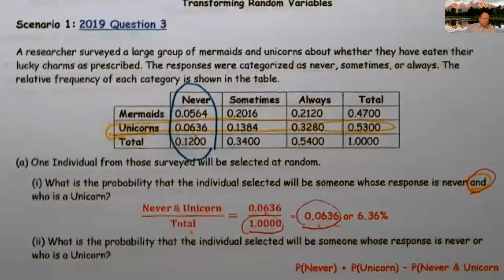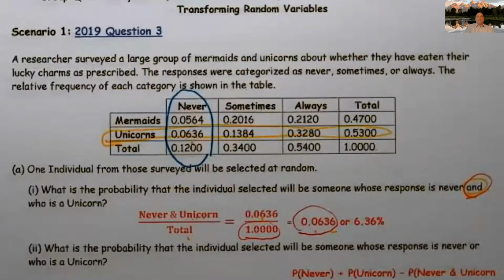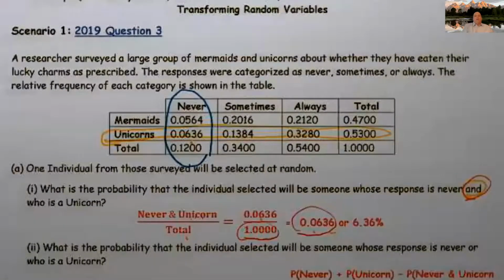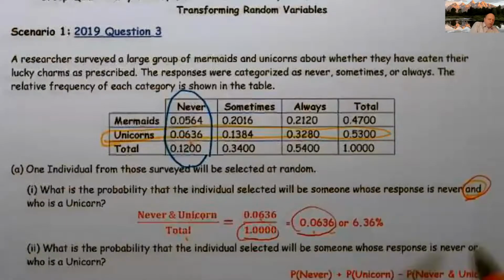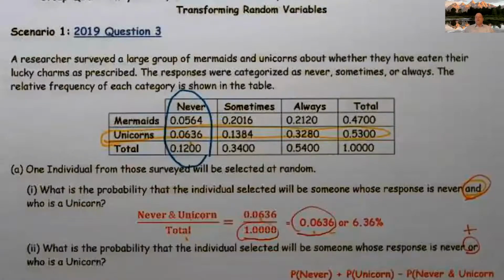All right. Number 2, what's the probability that the individual selected will be someone whose response is never or who is a unicorn? And by the way, Ms. Lamb and I talked about this. This was a mistake on my part. We should not have included this on this one. So we're not actually going to count this, but we thought since we're here for Stat Saturday, we'd go ahead and talk about this. But when we're grading it, this won't count for you or against you.